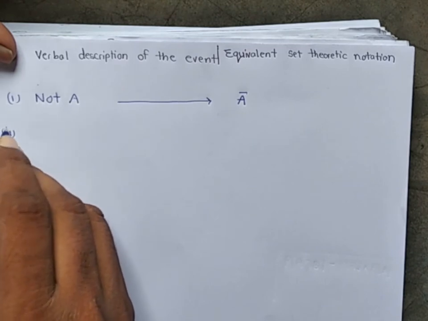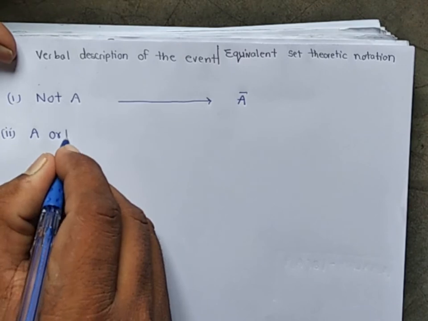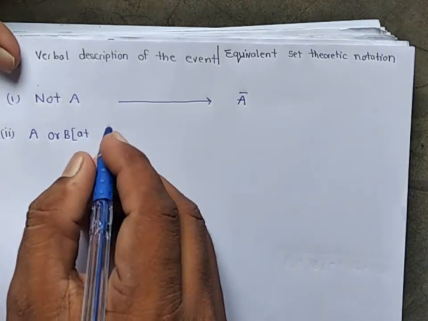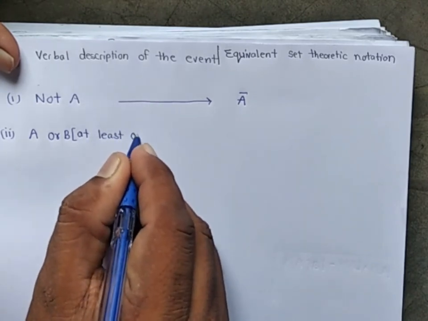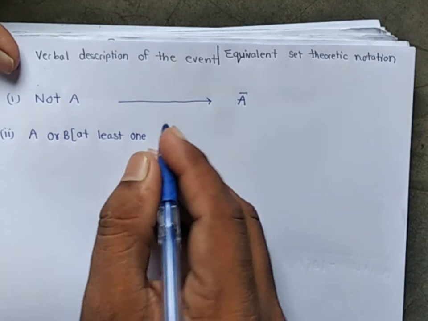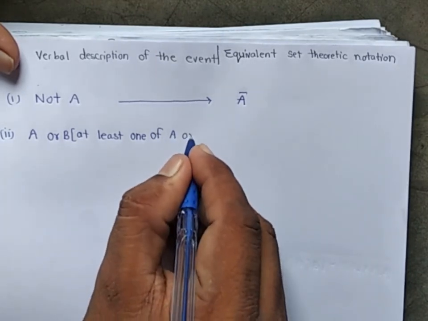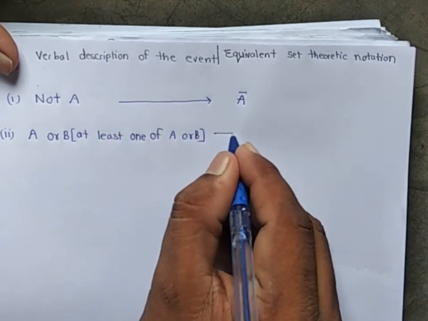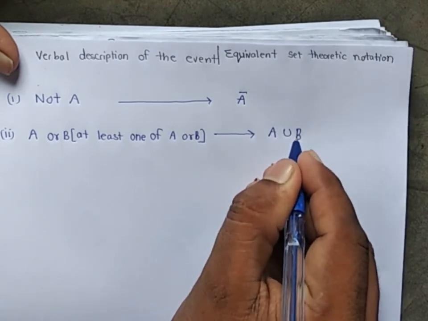If we write A or B, it is also at least one of A and B. At least one of A or B is given by A union B.